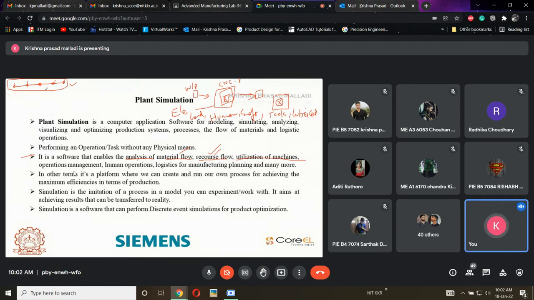On what basis will these 4 be used? Why is this machine not utilized? If at all this machine is not utilized, then why was it placed in between the process? We need to do that analysis also. That is utilization of machines.